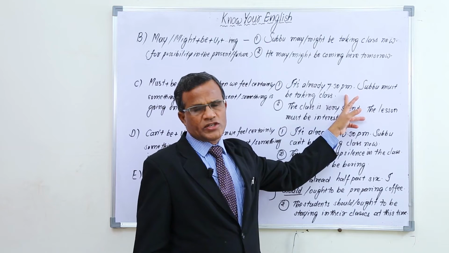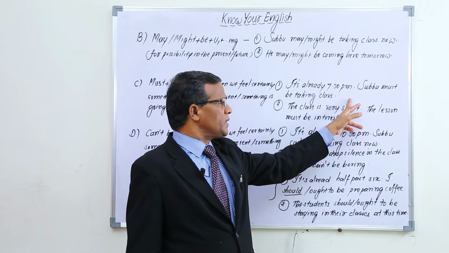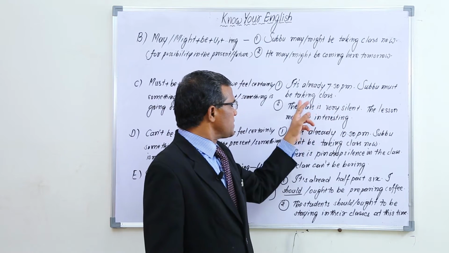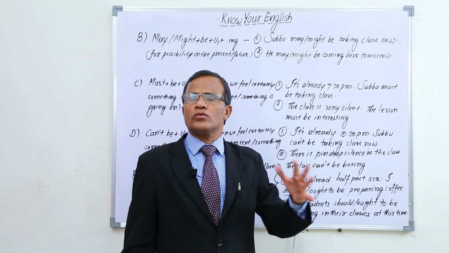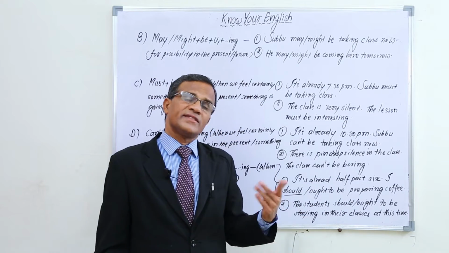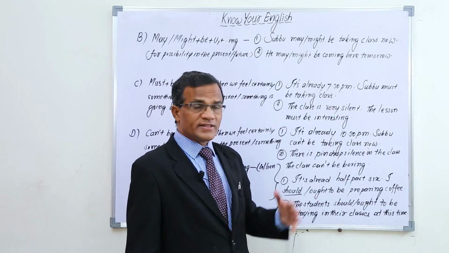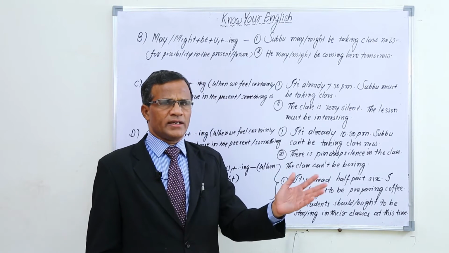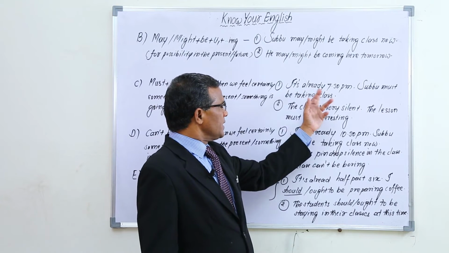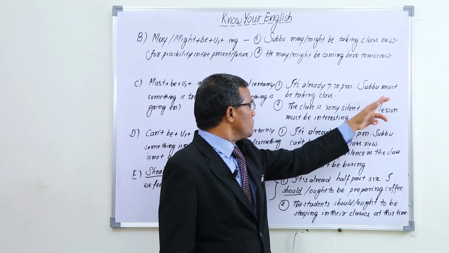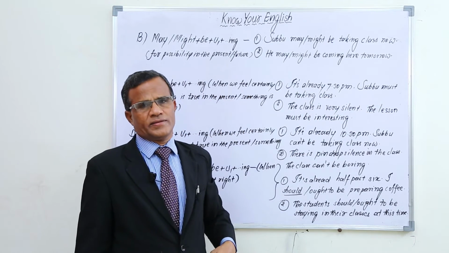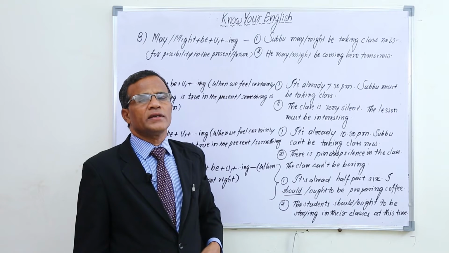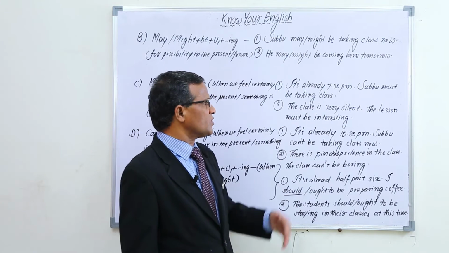It's already 7:30 p.m. So we are certain that Subbu must be taking class, because usually Subbu starts his class at 7. As it is 7:30, we feel certain that Subbu is taking class at this time. It is certain that he is taking class now.